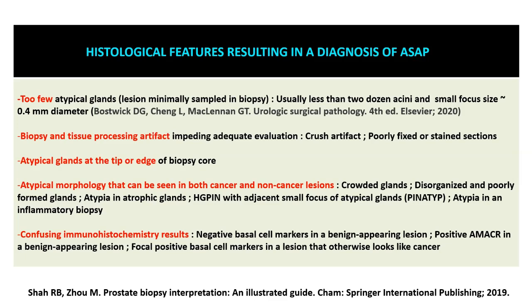So basically, remember that ASAP is a diagnosis of exclusion after you have deliberated over the range of entities which can be seen, both neoplastic as well as pseudo-neoplastic, probably along with 2 or 3 other pathologists. That is actually the best way to approach such cases. And then after taking a vote of consensus, you have decided that this prostatic biopsy is neither unequivocally malignant, nor can you totally exclude a malignancy. So you would end up giving a diagnosis of an ASAP.